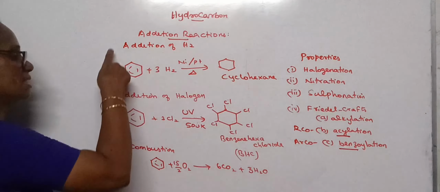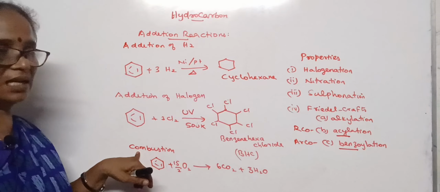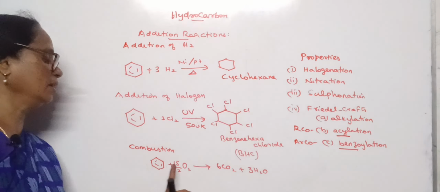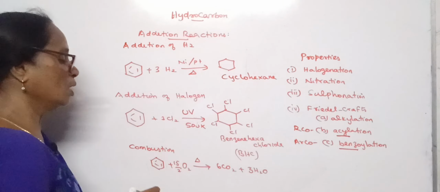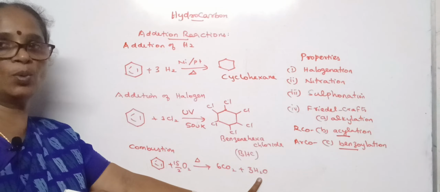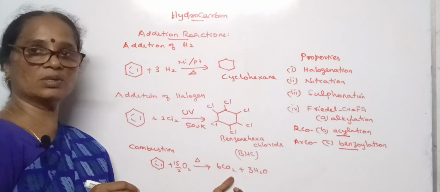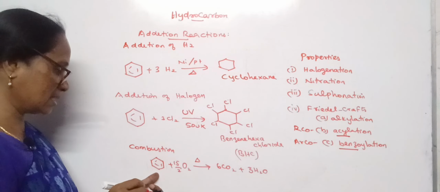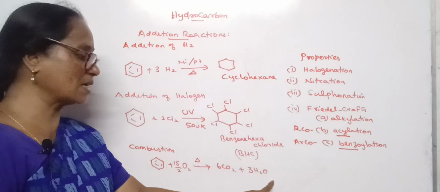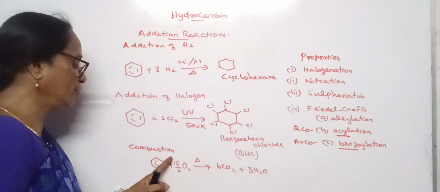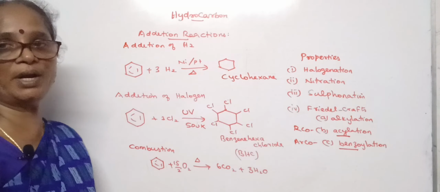And benzene on combustion in oxygen results in a combustion reaction. When benzene is heated in oxygen, it undergoes combustion to form carbon dioxide and water. As the ring has 6 carbon atoms, there will be 6 molecules of carbon dioxide; it has 6 hydrogens, so 3 moles of water. When you count the number of oxygen atoms, that becomes 15, so the 15 is divided by the atomicity of oxygen, and we write 15 by 2 of oxygen.